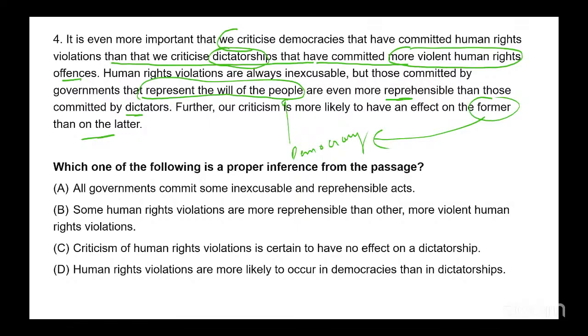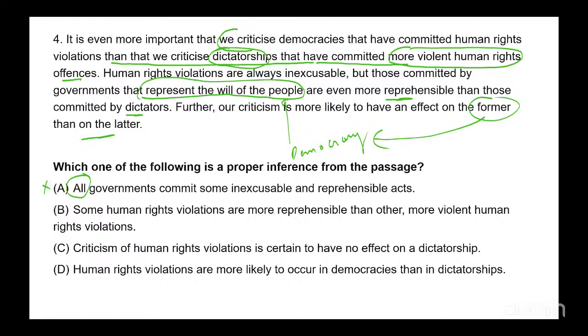Just look at A. All governments commit some inexcusable and reprehensible acts. All. Do we have support for this? This might look very tempting, right? Because the author implies that even in democracies, there are human rights violations. Dictatorships mein to hai, but even in democracies. But from that, can I infer that all governments commit reprehensible acts? No, this is an exaggeration, A is out.